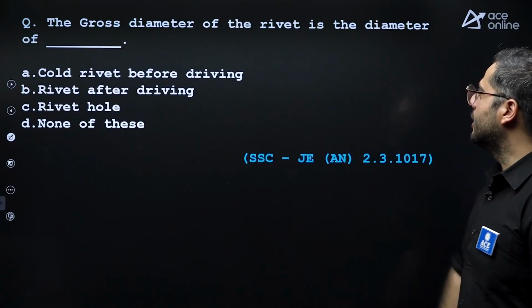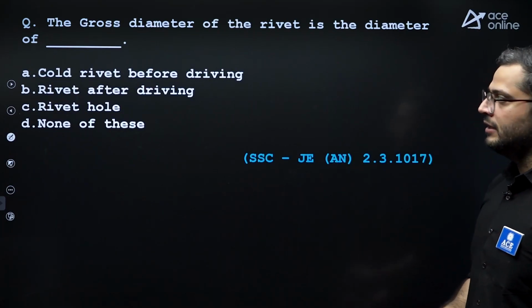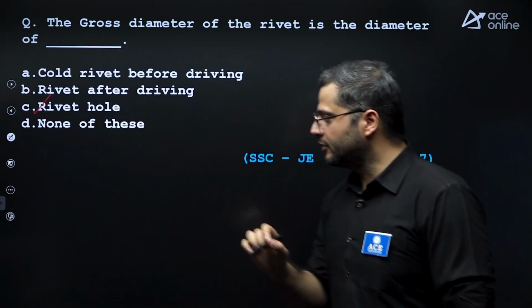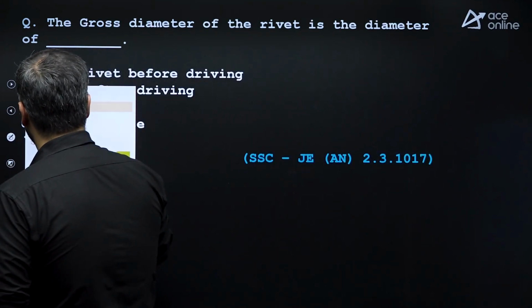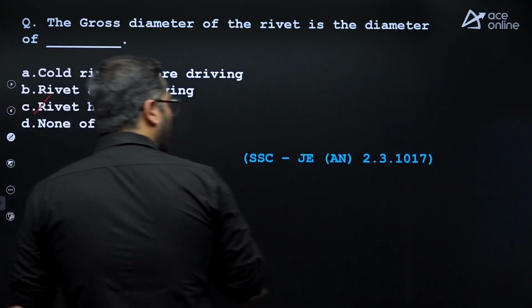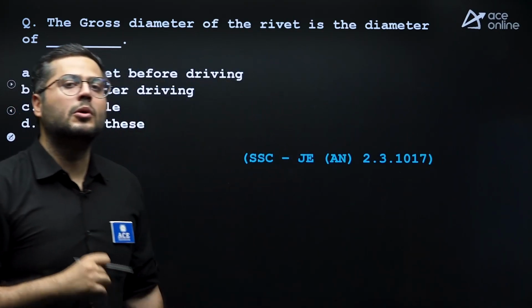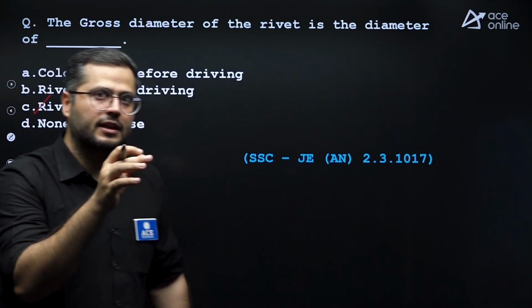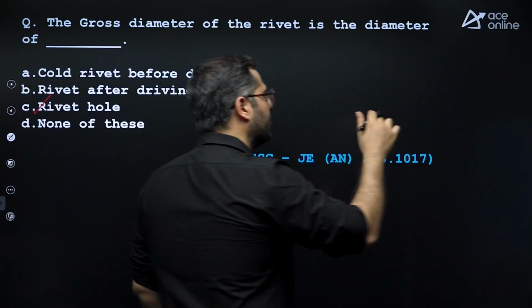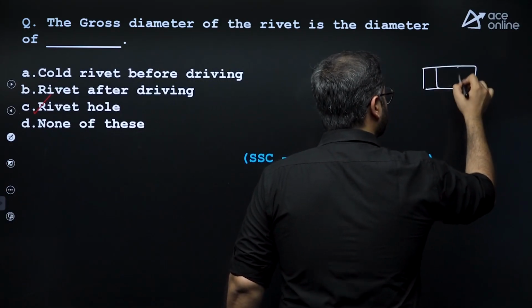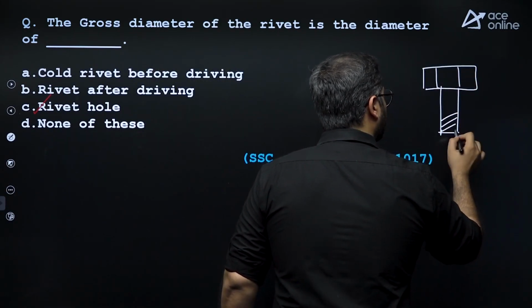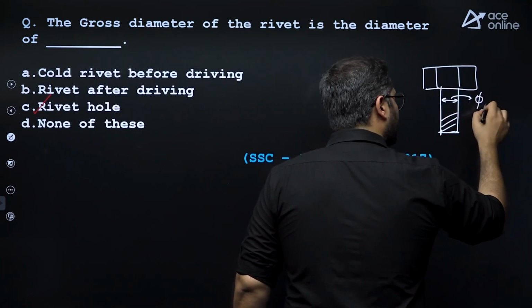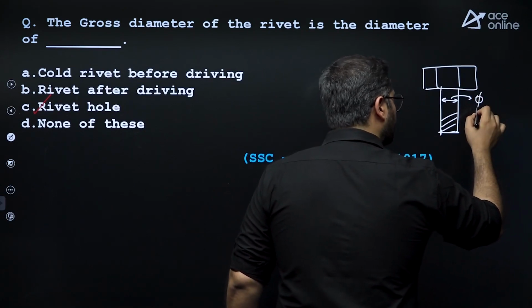The gross diameter of the rivet is the diameter of the rivet hole. This is very, very important because most of the students get confused in this. In case of bolts, we consider it as the bolt hole only, right? In case of bolts, gross diameter is considered for the plain shank portion. So in case of bolts, there is a threaded portion and there is a plain shank portion. So over here, this phi is the nominal diameter also, and this is the gross diameter also.